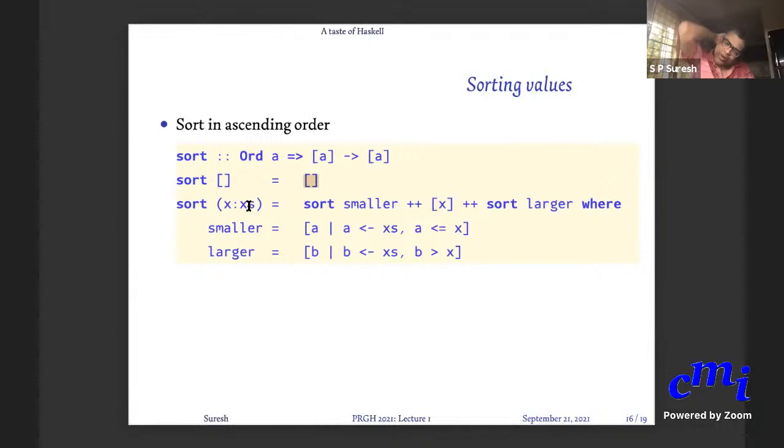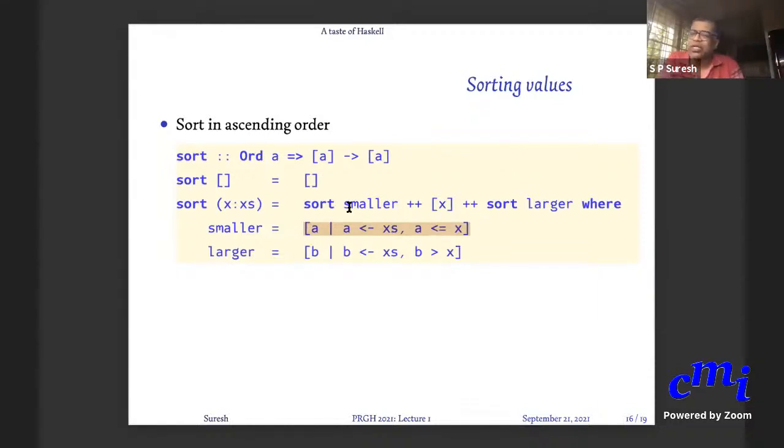Here is what, if somebody asks you what it means to sort this list, this is what you would say. You will say first collect all the elements smaller than x, which is this. This is exactly like the set builder notation that you use in school. Within braces you put A such that A belongs to something and some other condition. You are all familiar with this, right? Of the set notation. So you use braces and say set of all A such that various conditions, and you close the brace. Exactly the same notation you can use, except square brackets instead of braces.